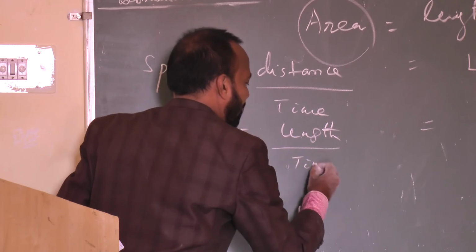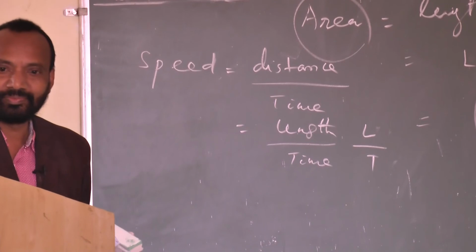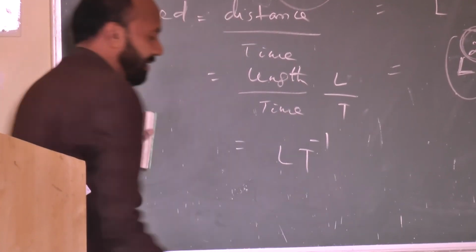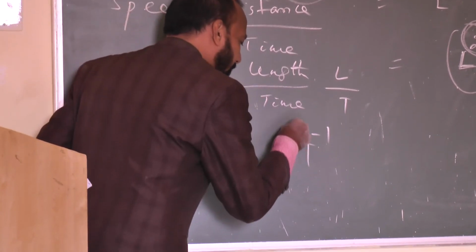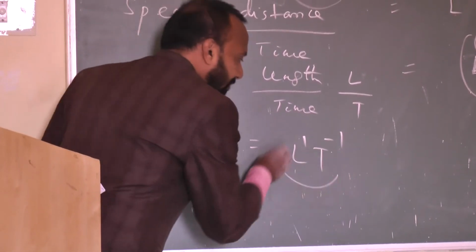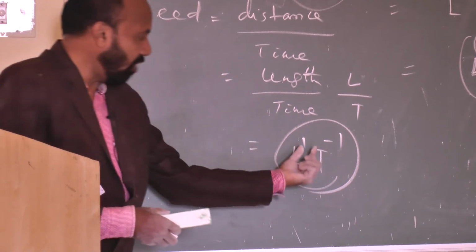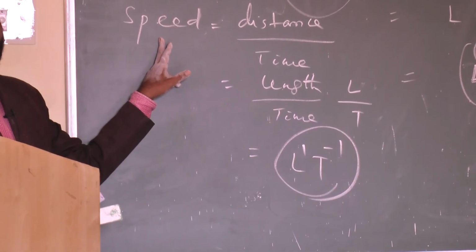Using symbols, this is L by T, or I can write LT minus 1. So here what is the L power? 1. What is the T power? Minus 1. That means these are the dimensions 1 and minus 1 of length and time for measuring speed.